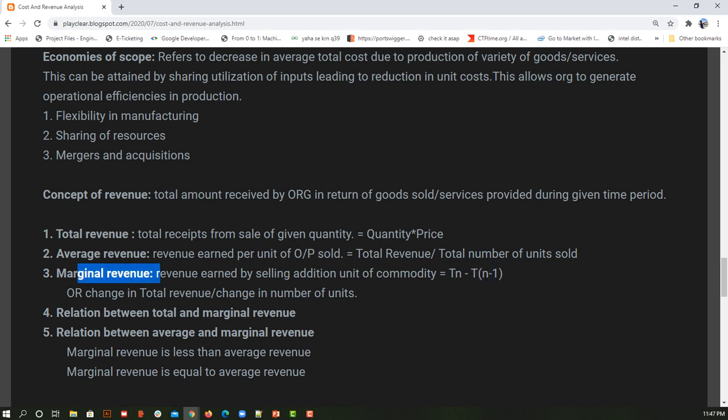Now I hope you understand what marginal revenue is. So we are going to understand the relation between total revenue and marginal revenue. So here our complete focus is on that.